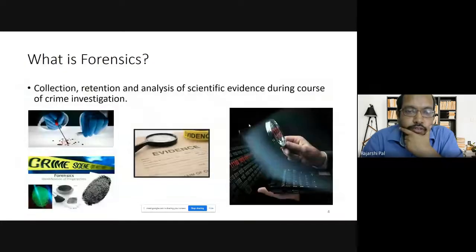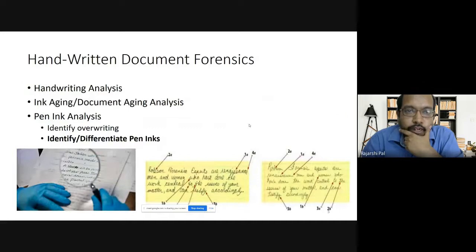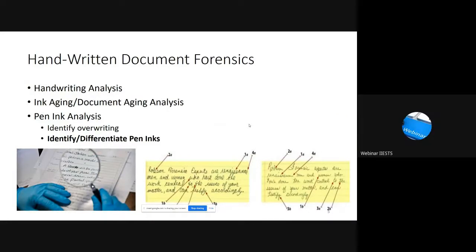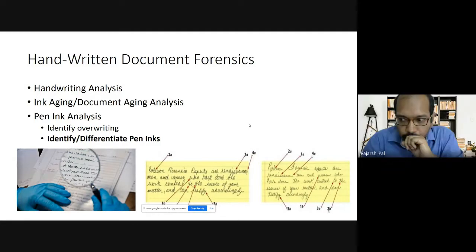Okay. So some of the slides then you might have missed. Have you seen this slide? Handwritten document forensics is the title of the slide. No. No, sir. No. If you give a little bit more time.